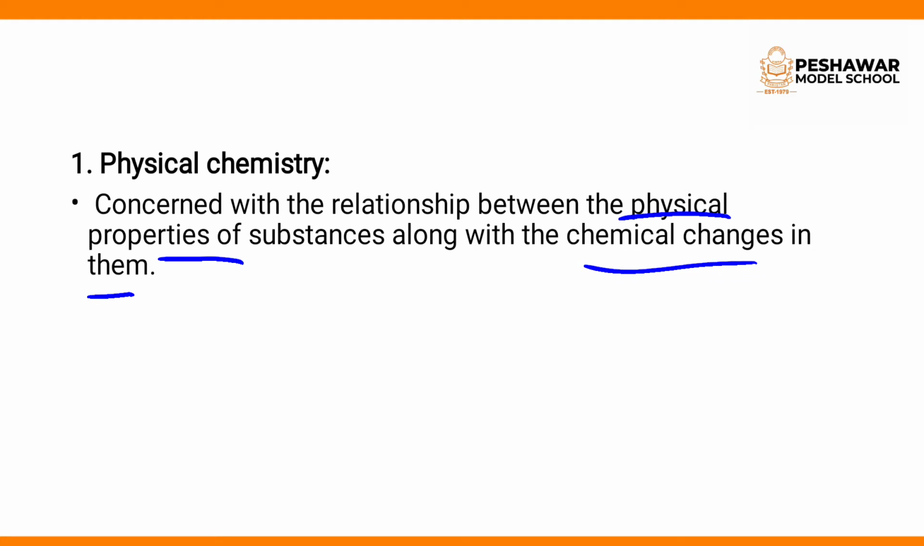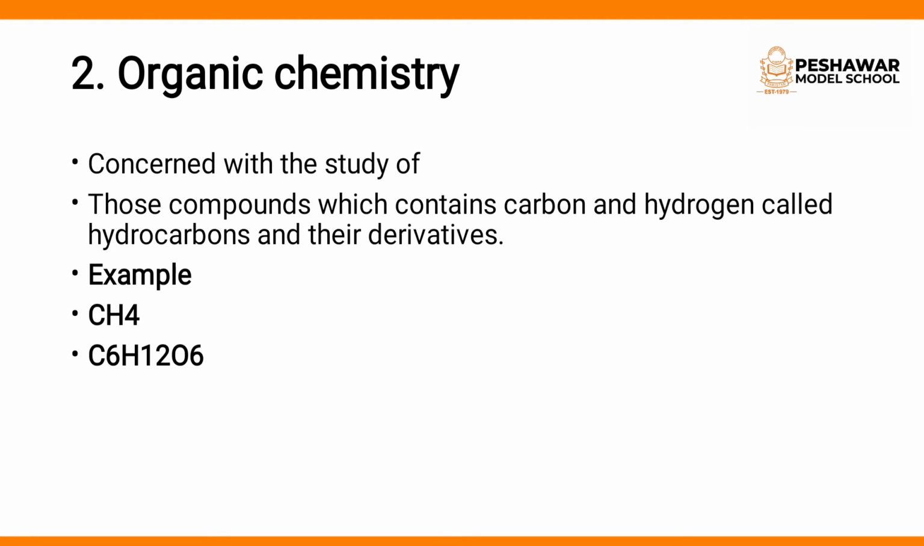For example, if you are studying the matter water, you are going to study its physical properties: boiling point, melting point, freezing point, its density, its volume, its shape. So these all fall under which branch of chemistry? You are working with physical chemistry. Clear? Now the next branch of chemistry is organic chemistry.